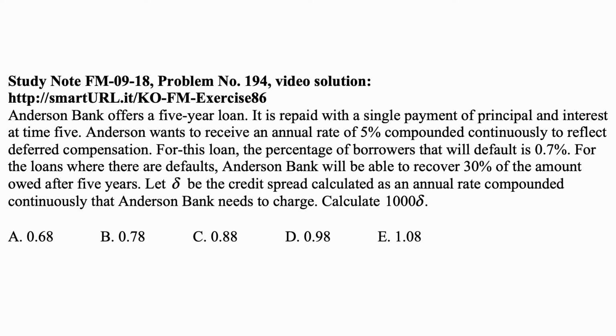Let delta be the credit spread calculated as an annual rate compounded continuously that Anderson Bank needs to charge. Calculate 1000 delta. And one more comment. On this recovery after 5 years, it says Anderson Bank will be able to recover 30% of the amount owed after 5 years. Not the amount of the loan, but the total loan with accumulation, total amount owed after 5 years.